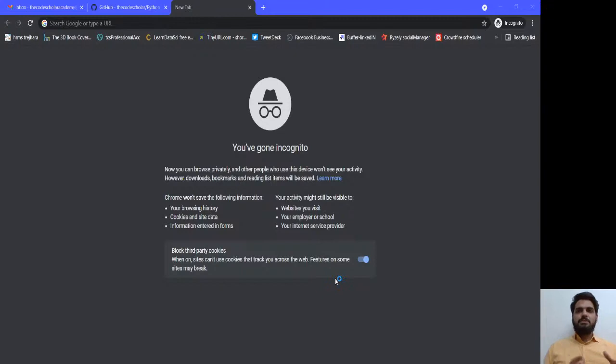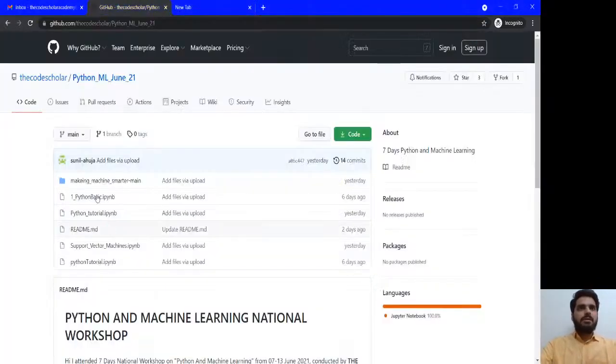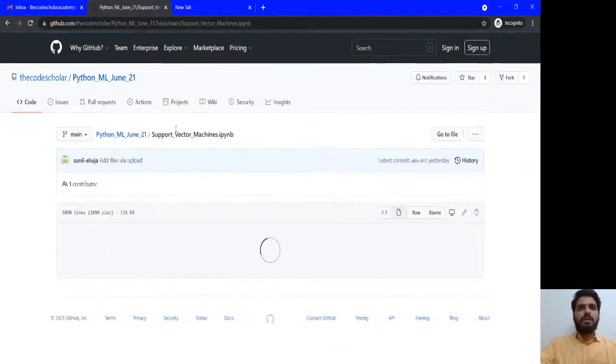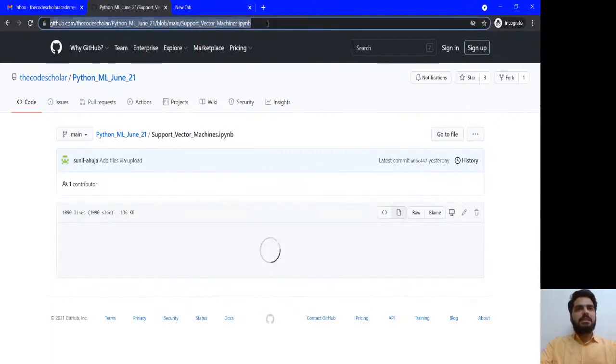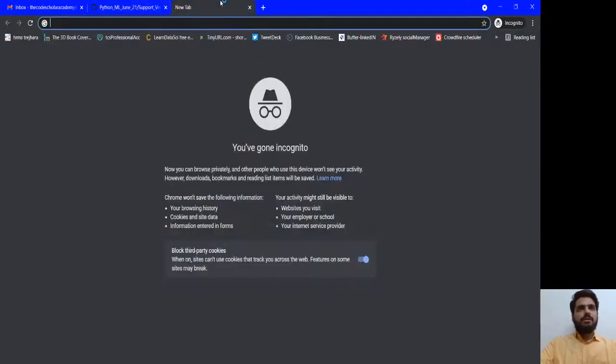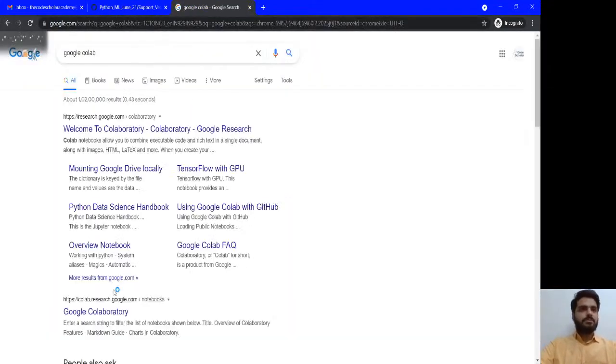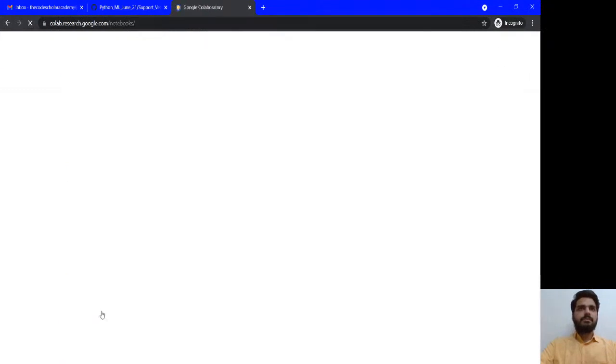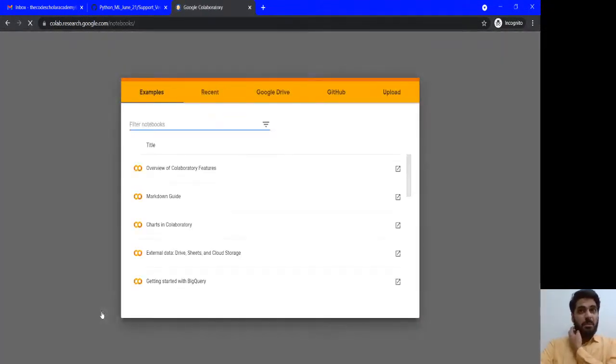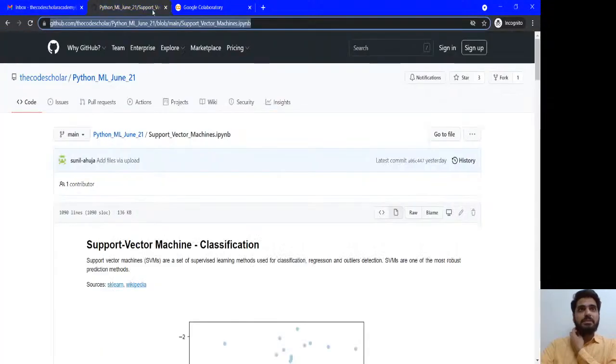Now I will be performing the same support vector, but I will be doing it by showing you the steps. So we have here on GitHub, if you remember, we have uploaded a support vector file. What you need to do is copy this section and paste it in Google Colab. So again I'm repeating, go to the GitHub section. This GitHub link is already shared on the page.